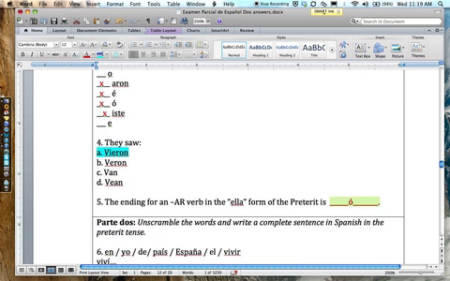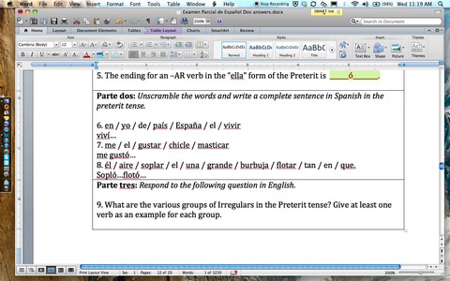And I think everybody got this right, so that was good. O with an accent for the he, she form for an AR verb. A lot of people were upset about this particular question, or people seemed to complain about it because they didn't know what it was or what it was saying. And that's okay. I put it in there just to see if people could do it or not. And some people could, which was good. The main thing I cared about, however, which you would get credit for, is that you could recognize the verbs and you put them in the preterite. Could you find out what the subjects were, and can you conjugate it correctly? That's really what I cared about. Putting the whole thing together in a coherent sentence was just the extra point.